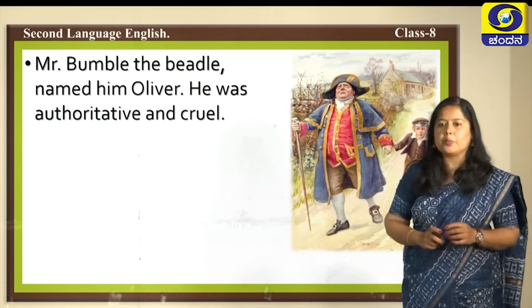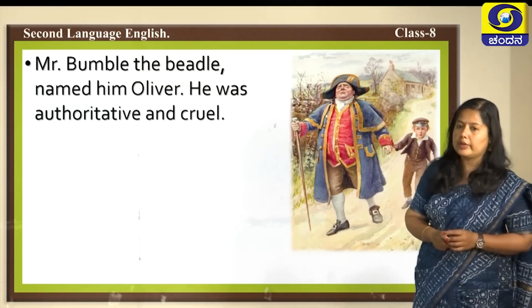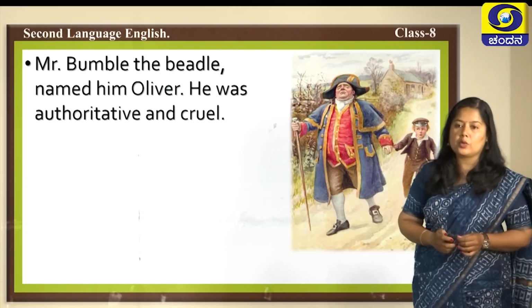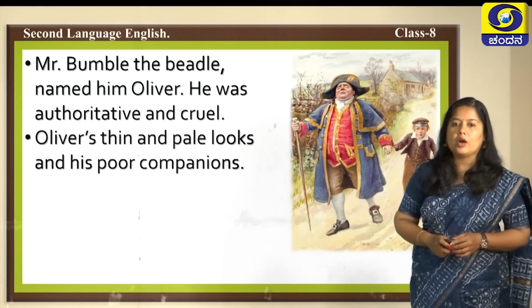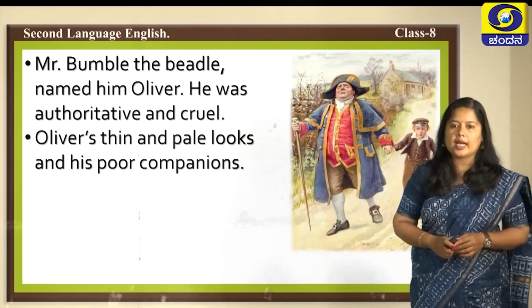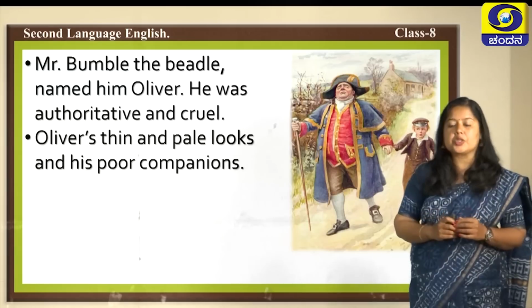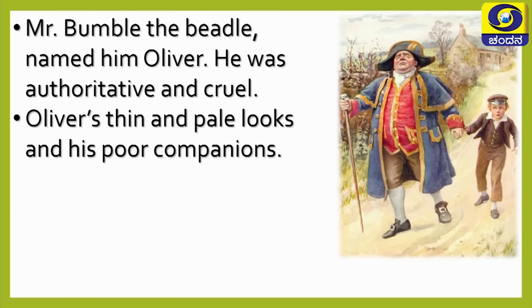There were many kids in the poor house along with Oliver who were probably orphans and faced distant, cruel behavior. Oliver's thin, pale looks and his poor companions. There were many kids, as I told you, along with Oliver, and they were also brought up like Oliver. And Oliver, on his ninth birthday, looked very pale and thin.